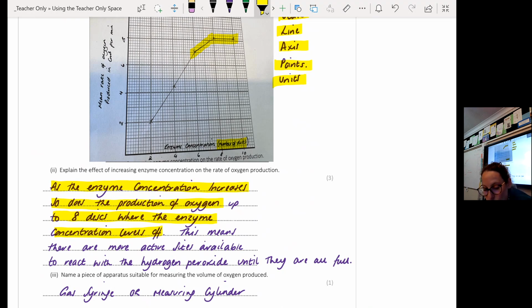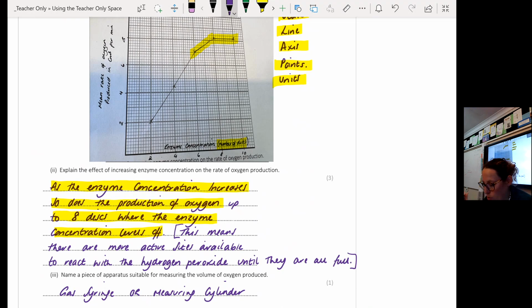Okay, and then your 3rd mark comes for telling me why. Why do I see that? And that's what I've got here. That's this bit here. Okay, so it says, reason why is because there are more active sites available to react with the hydrogen peroxide until they are all full. So all of my active sites, when it starts to level off, will all be full. My enzymes can't take any more substrate, they can't break down any more substrate, so my rate of reaction cannot increase any further. It still happens, just at the maximum speed.